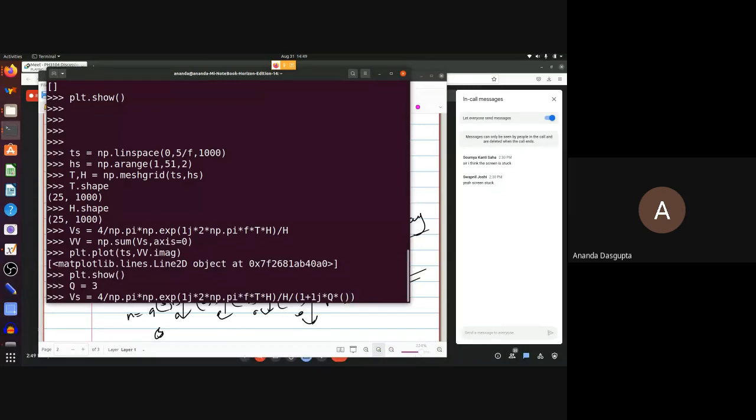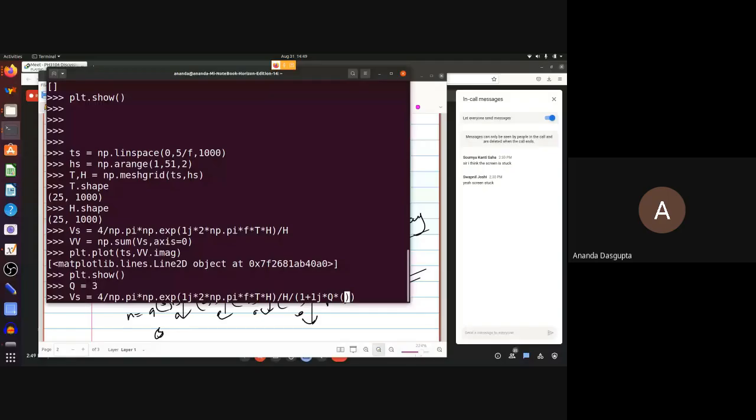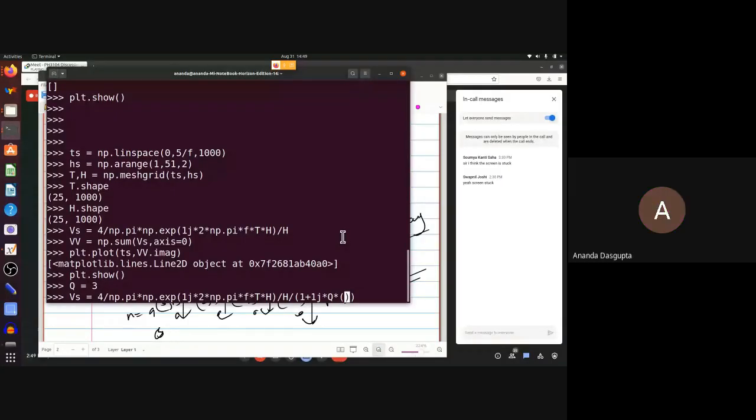What will go into the bracket here? F by F naught minus F naught by F. It might look like F by F naught minus F naught by F, but that would not quite be right. Can anybody tell me why?